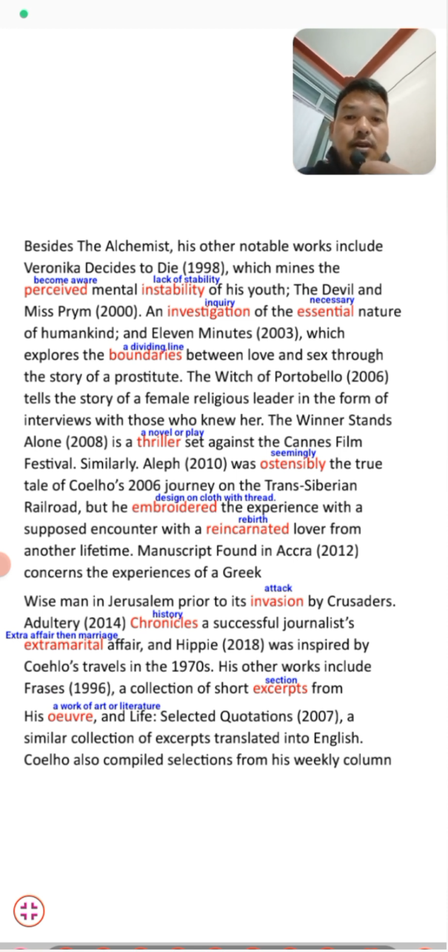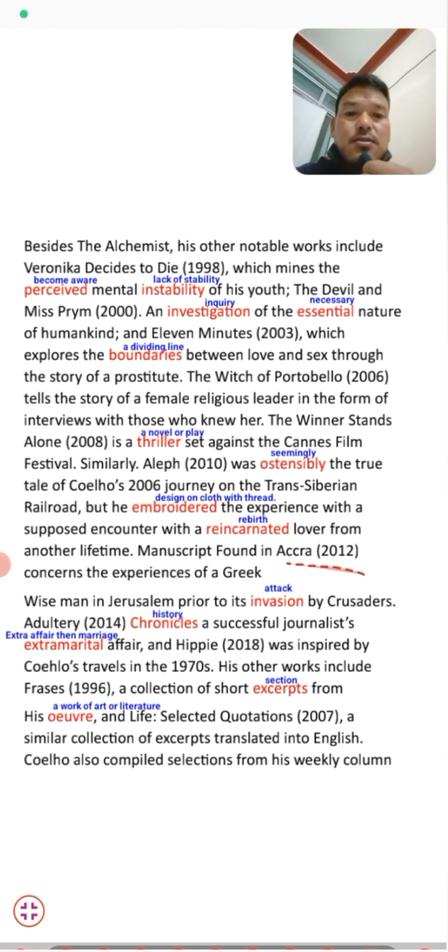Students, here is the word embroidered. It means to make a design on cloth with thread, but here it has a different meaning. It means to embellish the experience with the supposed encounter with a reincarnated lover, reincarnated meaning reborn, from another lifetime.